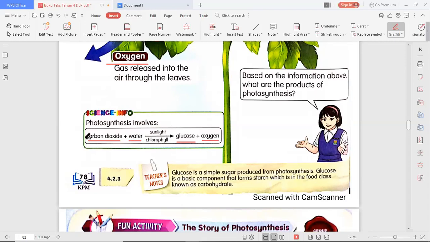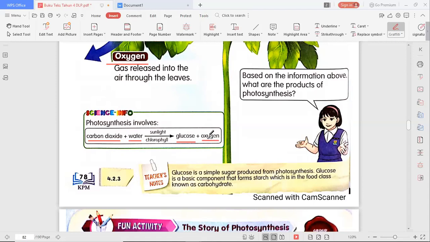So the carbon dioxide and also water needed by plants with the help of sunlight that absorb through the chlorophyll and then will turn into, this is the product of photosynthesis, the glucose in the form of starch and oxygen.